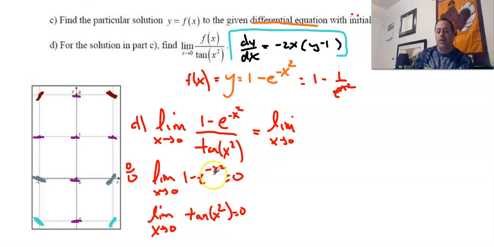So once we do this, then we can take the derivative of the top and the derivative of the bottom, and then we can try to plug in again. If we get 0 over 0 again, then we have to do it again and again and again. But with the AP exam, I'm imagining that one time is probably enough.